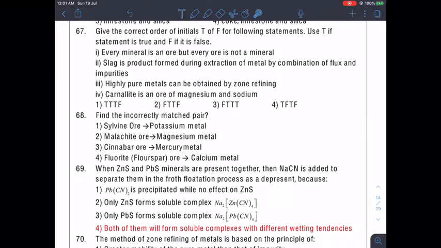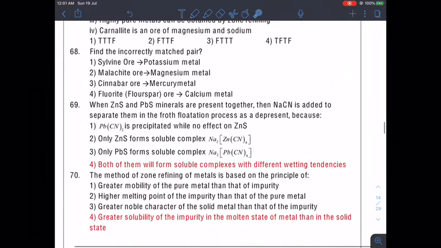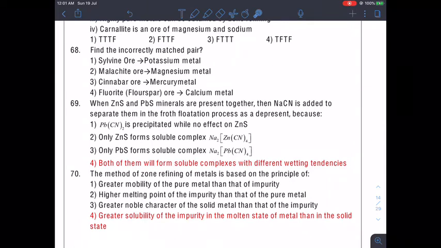All right. Now let's move to another question. Find the incorrect matched pair. Sylvine ore is related with potassium metal.